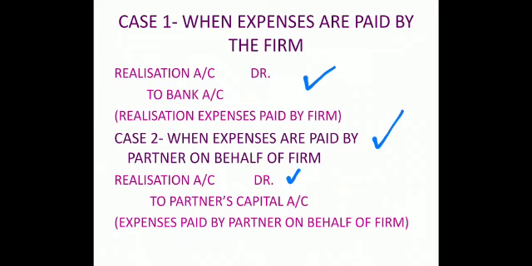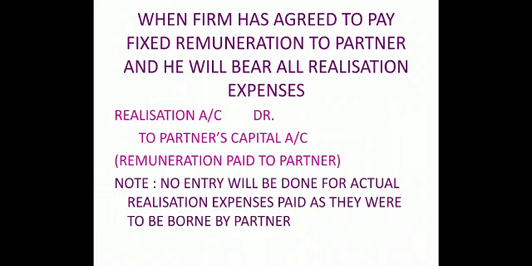So the entry becomes realization account debit to partner's capital account, expenses paid by partner on behalf of the firm. Moving on to case 3, when the firm has agreed to pay fixed remuneration to the partner and he will bear all the realization expenses.